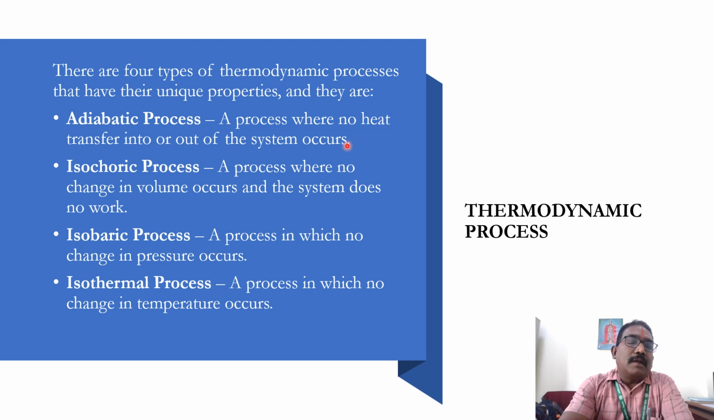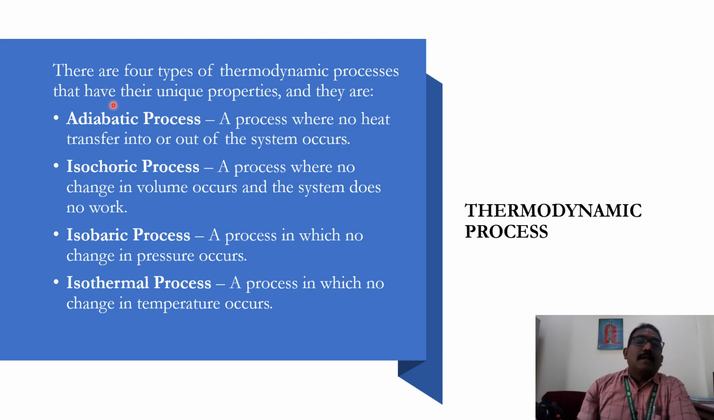Then the fourth one, the isothermal process. It is a process in which no change in temperature occurs. That means heat transfers from the system to the surroundings or from the surroundings to the system, but the temperature remains constant. This is the isothermal process. But in the adiabatic process, there is no transfer of heat between the system and its surroundings.